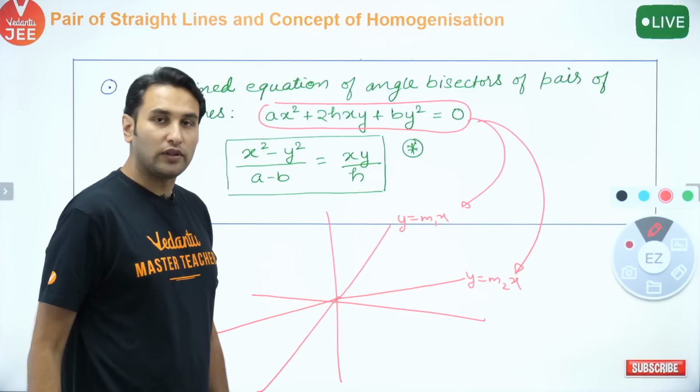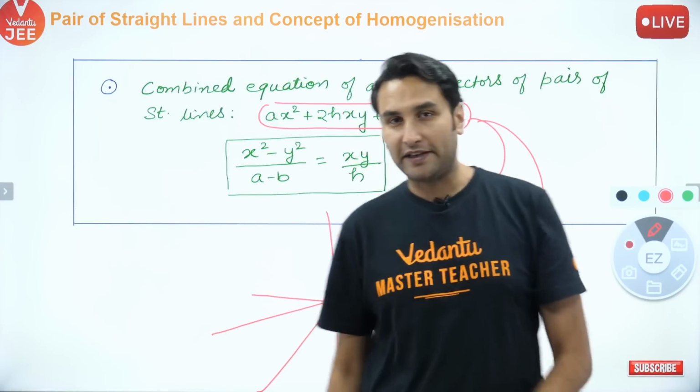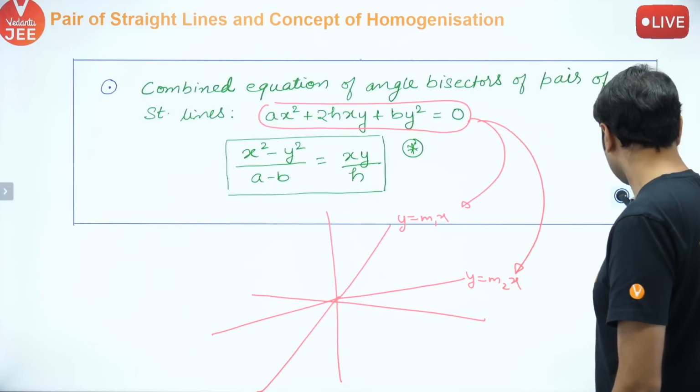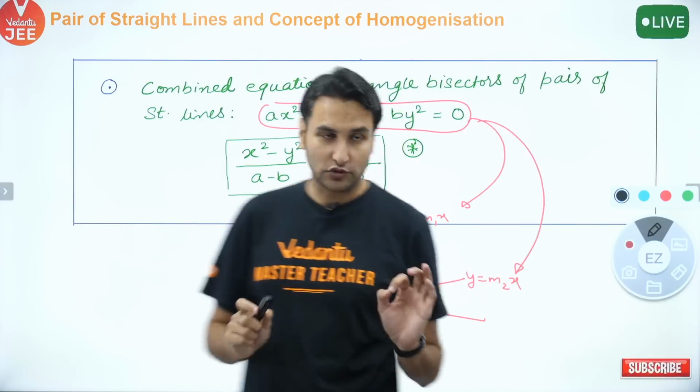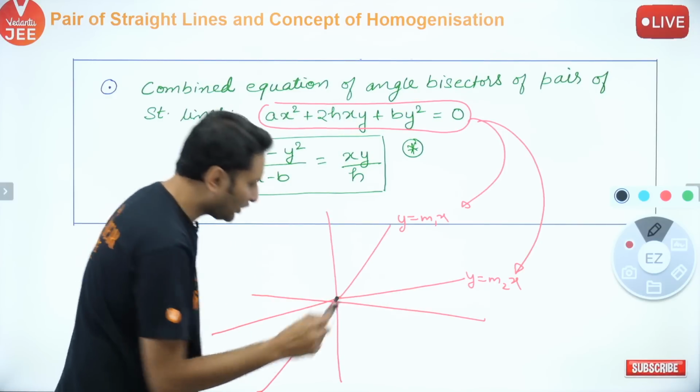All right, now let me make their angle bisectors. Watch carefully. This is the origin.